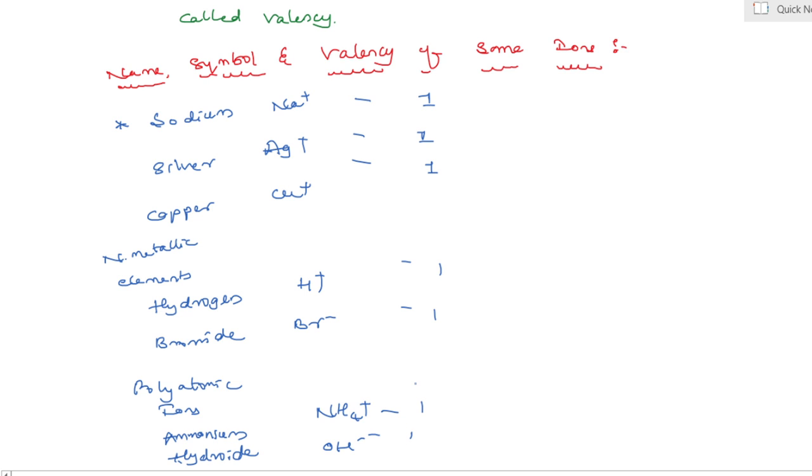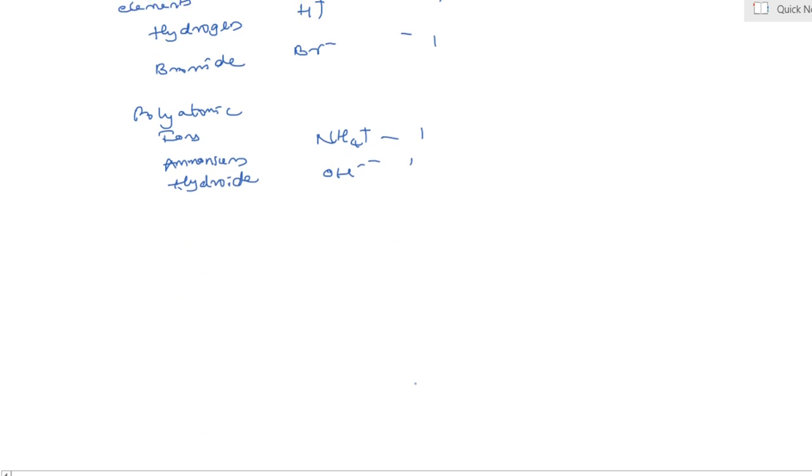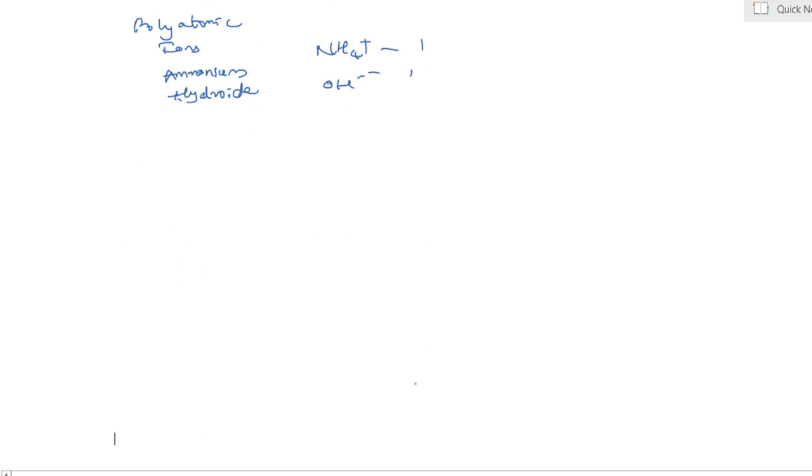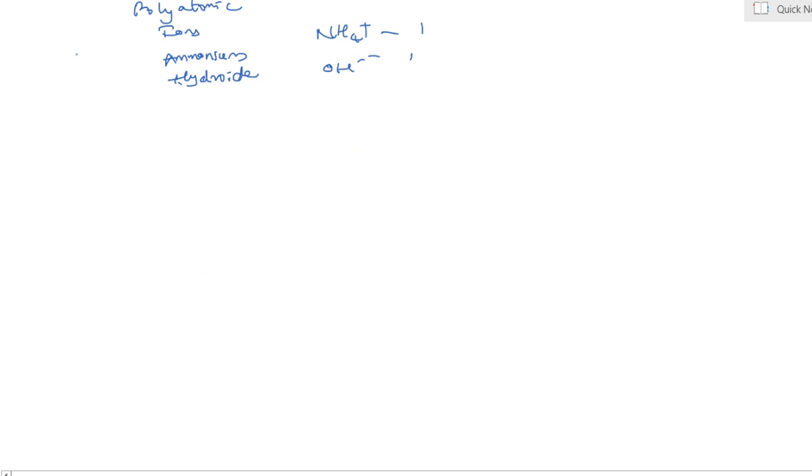Okay, take another example having more valency. Metals like aluminium Al3+, iron Fe3+, having valency 3.